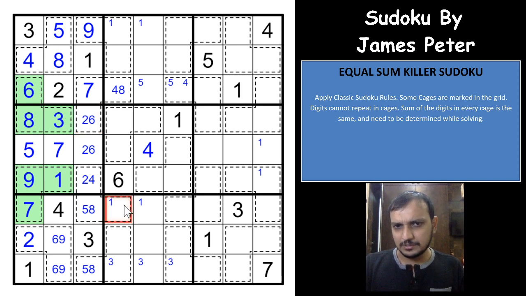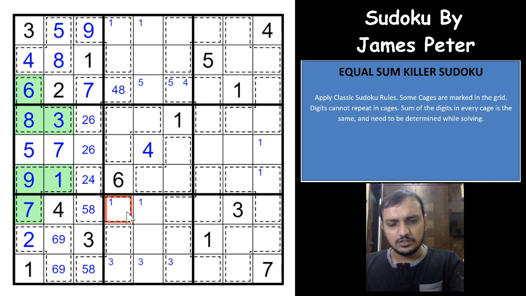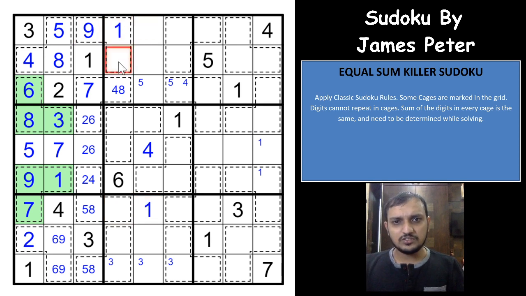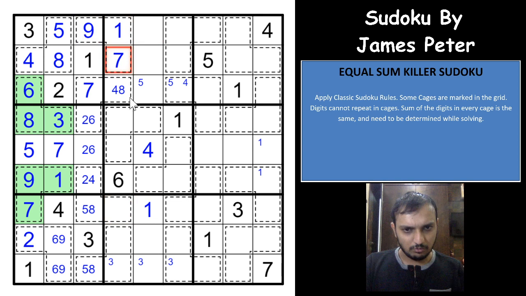Can you have a 1 here? If you have a 1 here, you cannot have a 17 sum here with the remaining candidates. The maximum sum you can get is 8 and 4, that is 12. So you cannot have a 1 here. 1 would have to be here, that gives you a 1 here. So 9 plus 1 is 10, that gives you a 7 here. Wow. That was fast.